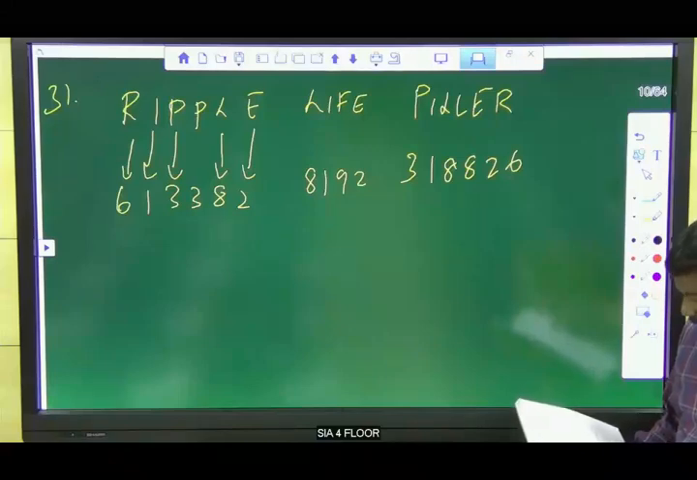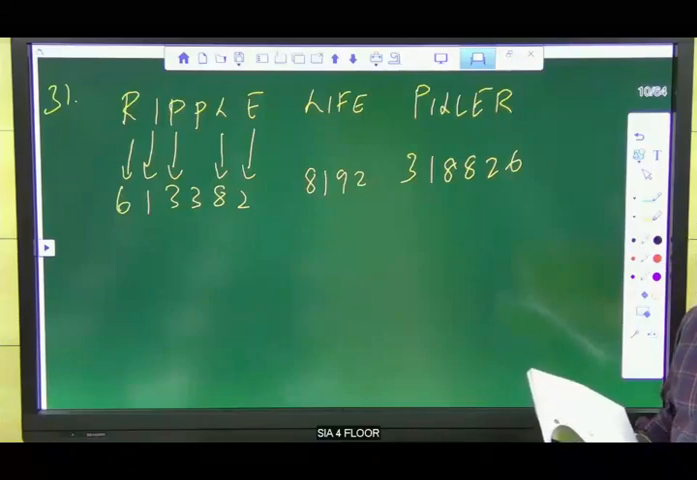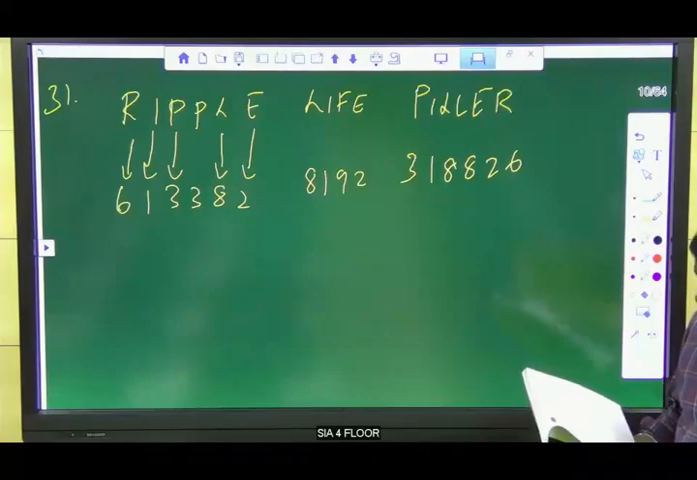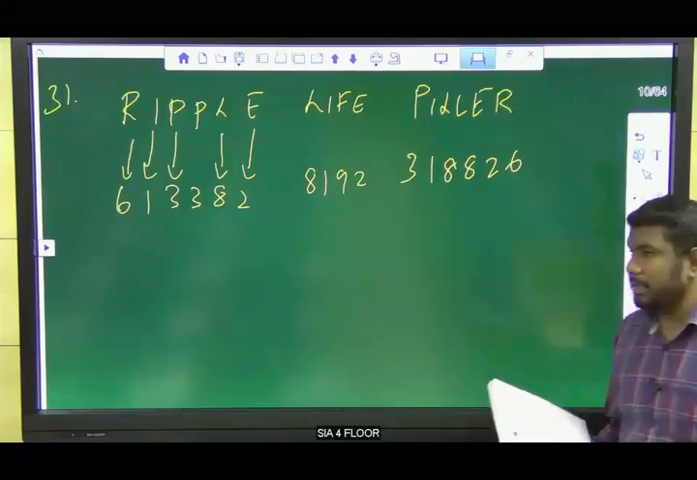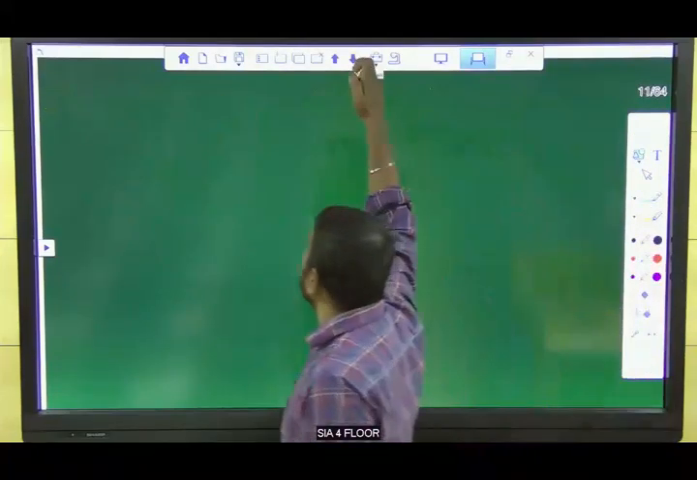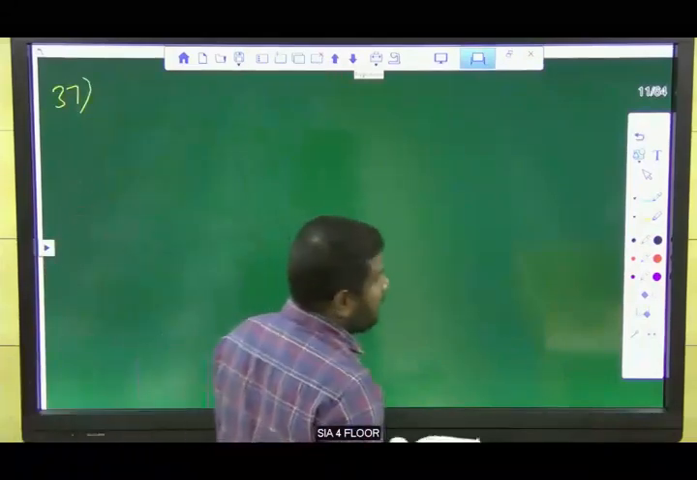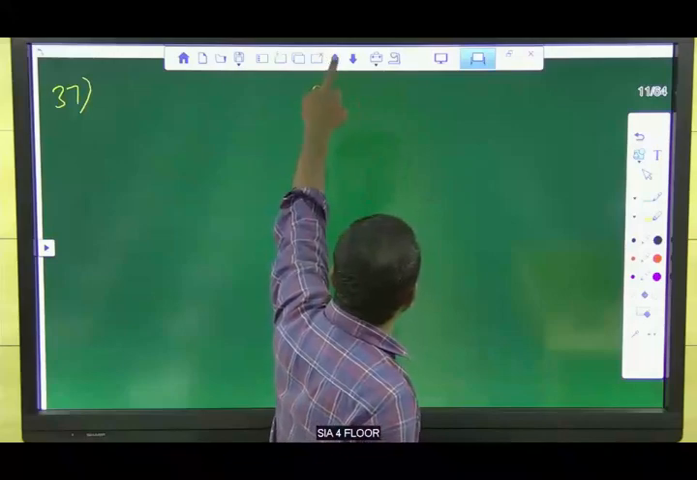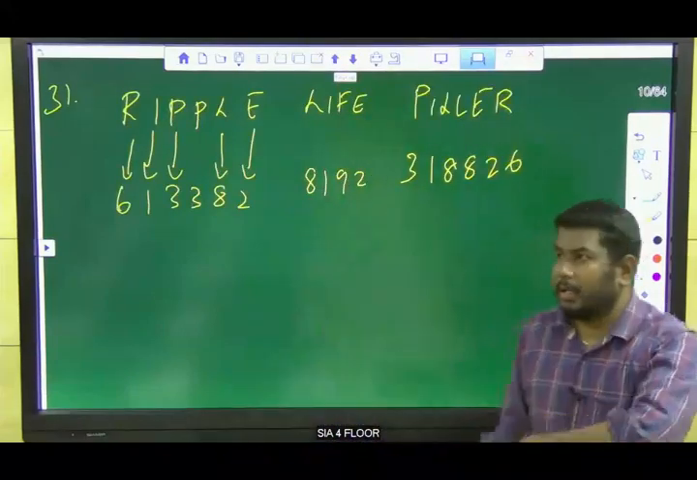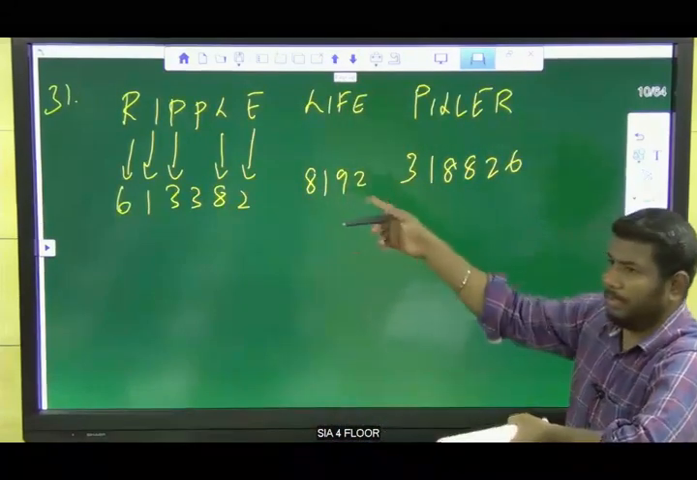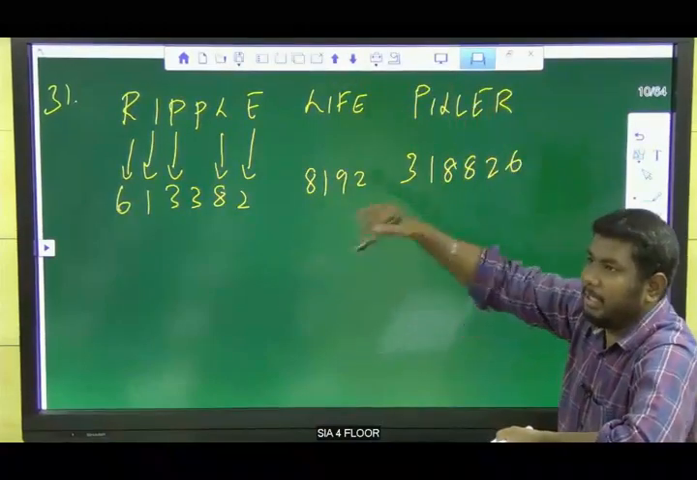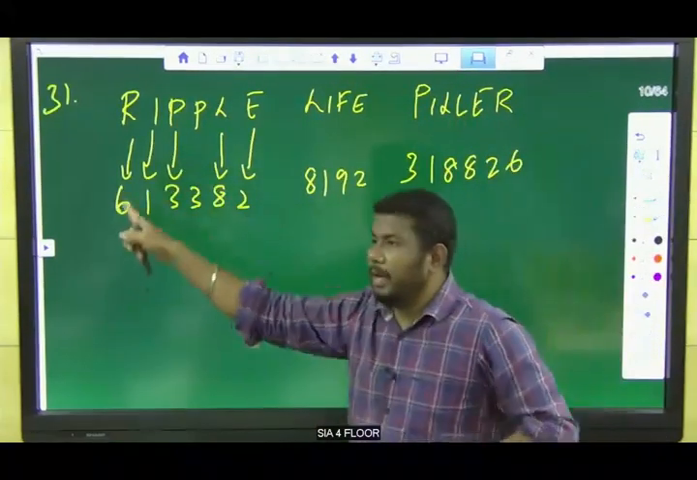Okay, now we will go with question number 37. Listen, guys. In word with number coding, they can ask questions in three forms. One is this one, the direct method, I mean the direct coding method.